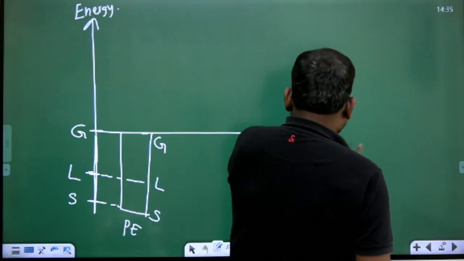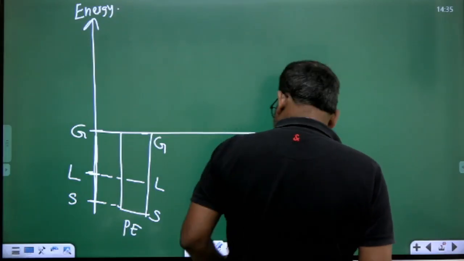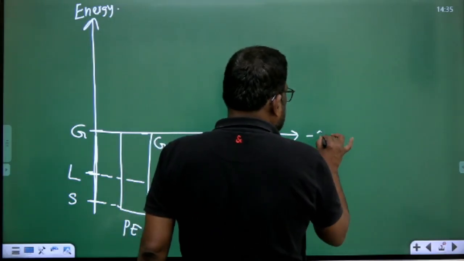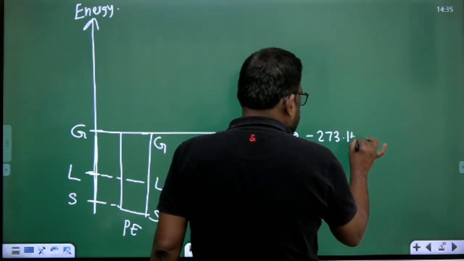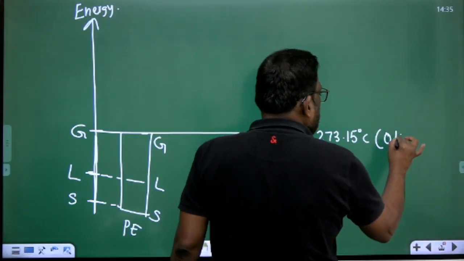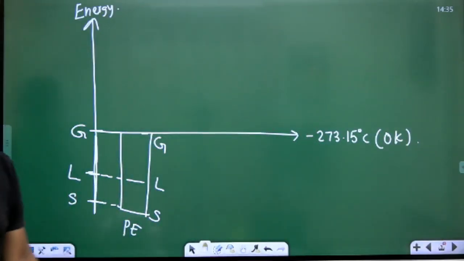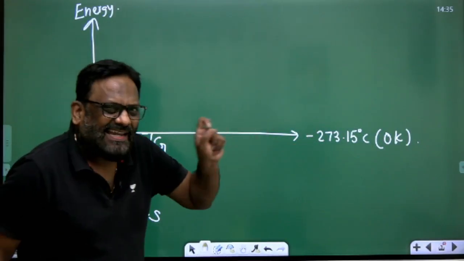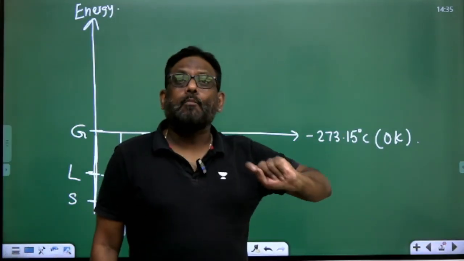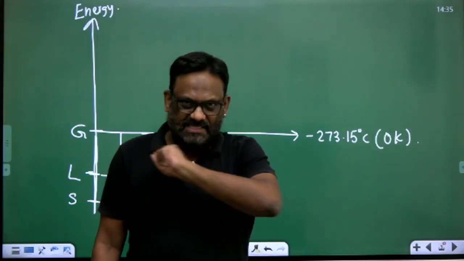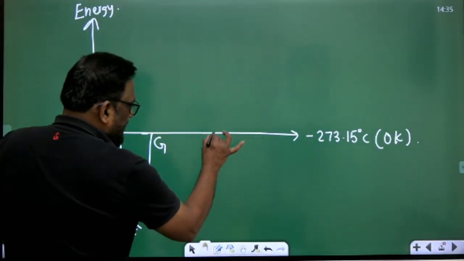ठीक है, let me take absolute zero, that is -273.15 डिग्री सेंटीग्रेड और 0 केल्विन. ठीक है सर, बहुत बढ़िया. So you know at absolute zero there is no molecular momentum, the velocity is zero, the kinetic energy is zero. यहां पे kinetic energy zero.